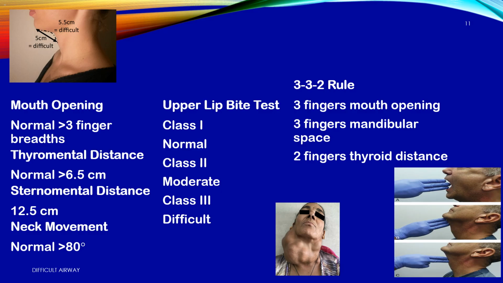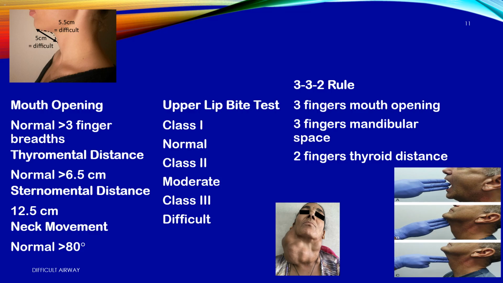3-3-2 rule. 3 fingers mouth opening. 3 fingers mandibular space. 2 fingers thyroid distance. Measure the space, predict the difficulty. Beyond just looking in the mouth, we check if there's enough room to put instruments in and move them.